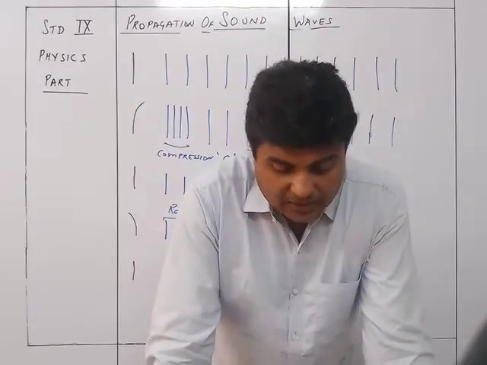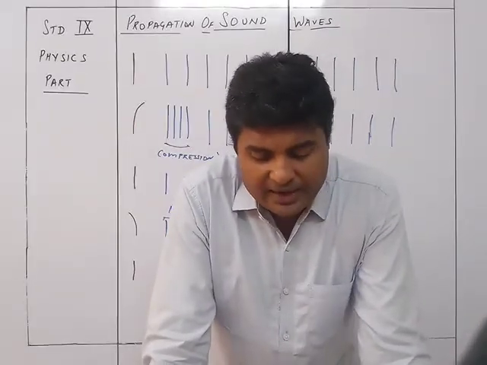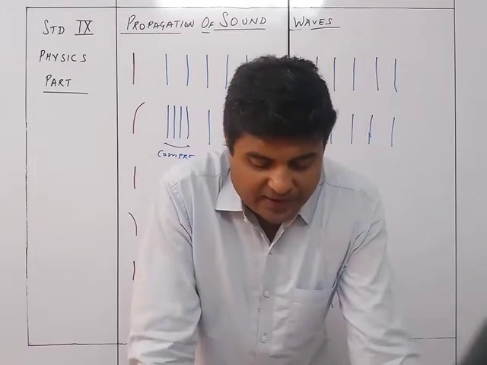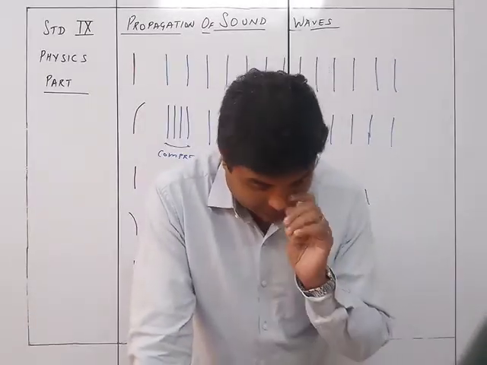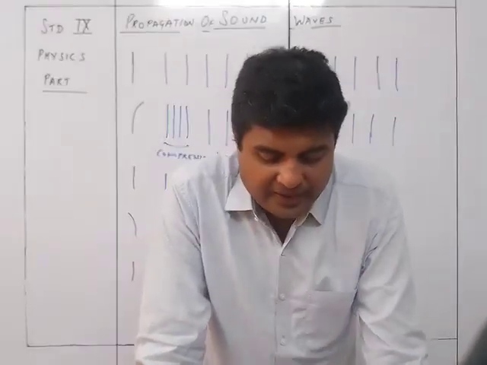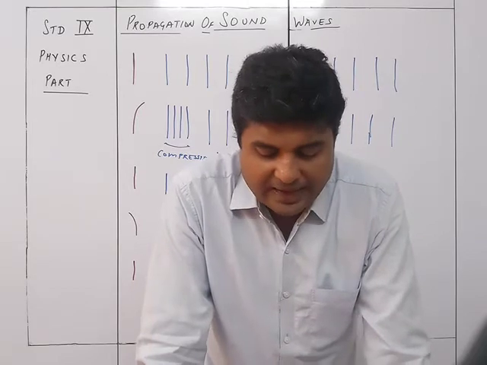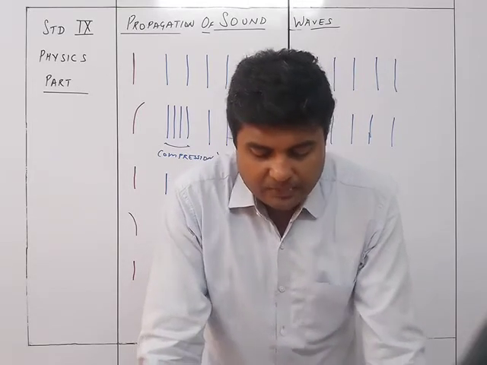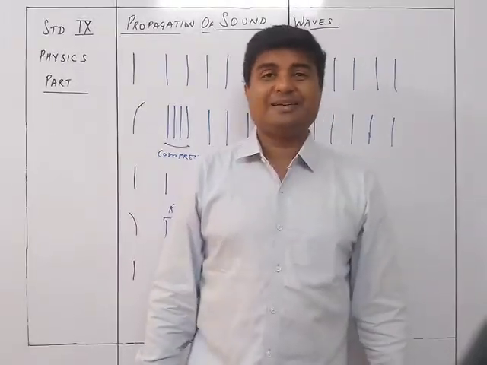In this manner, as the strip moves to the right and left repeatedly, the compression and rarefaction regions are produced one after the other, and they carry the disturbance with them with a definite speed depending on the nature of the medium. Gradually, due to friction, the strip loses its energy to the medium, and the disturbance dies out.